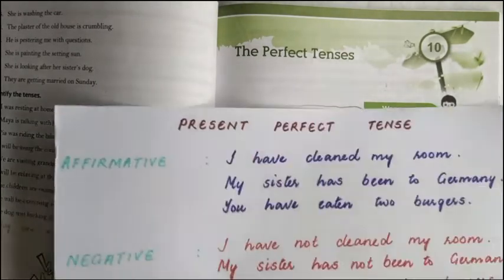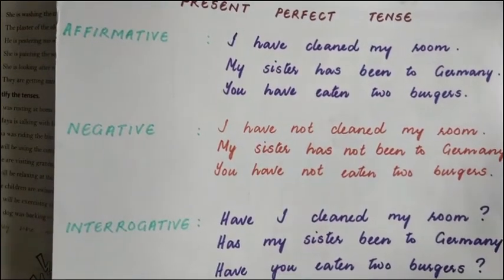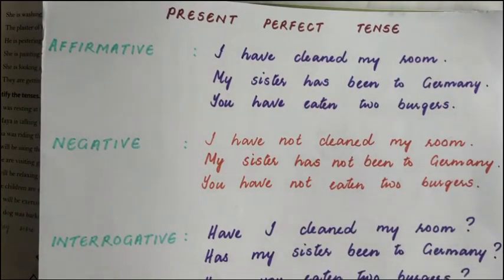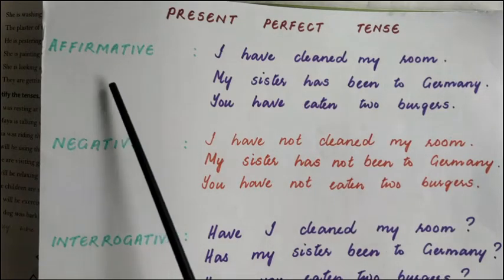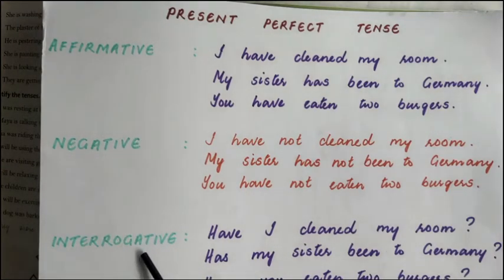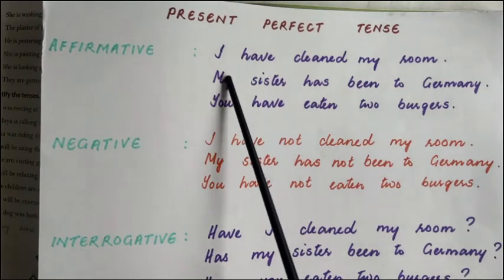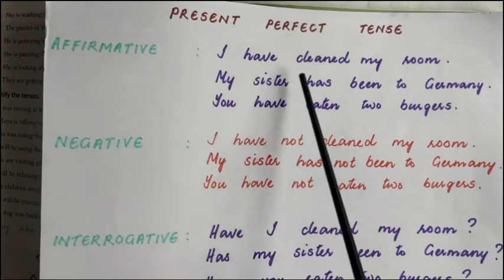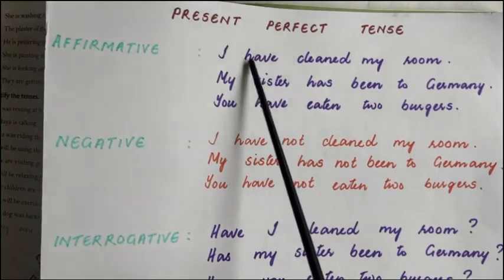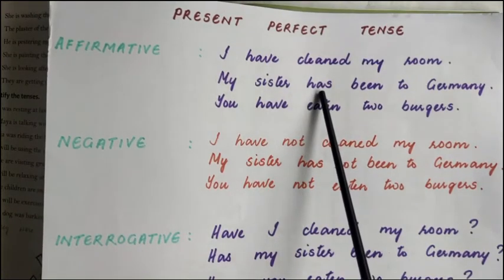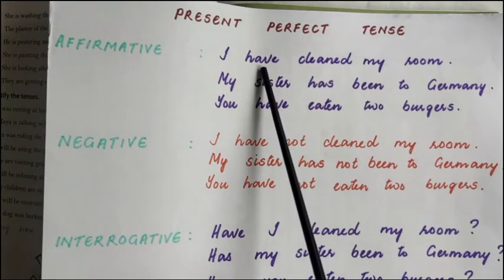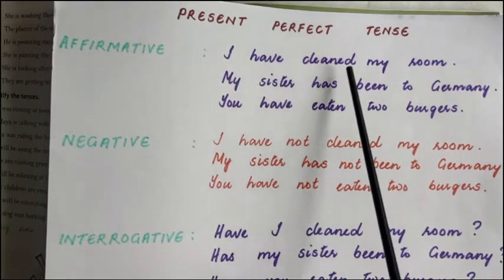I have written down here a few examples, again in the affirmative, negative, and interrogative for the present perfect tense. Let's begin with the affirmative. I have. Now we are using the word have, or has. These auxiliary verbs will be used according to the subject. I have cleaned my room.